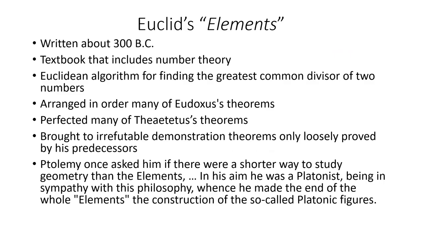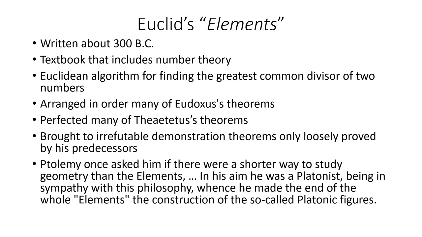Written about 300 BC, this is a textbook that includes number theory, the Euclidean algorithm for finding the greatest common divisor of two numbers, arranged in order many of Eudoxus's theorems, perfected many of Theaetetus's theorems, and brought to irrefutable demonstration the theorems only loosely proved by his predecessors. Ptolemy once asked him if there were a shorter way to study geometry than the Elements. In his aim, he was a Platonist, being in sympathy with this philosophy, whence he made the end of the whole Elements the construction of the so-called Platonic figures.